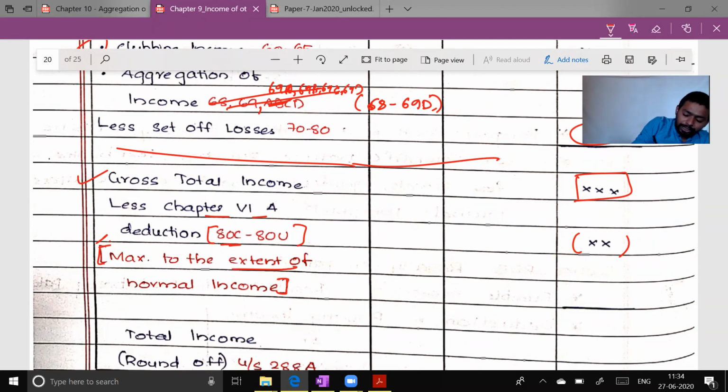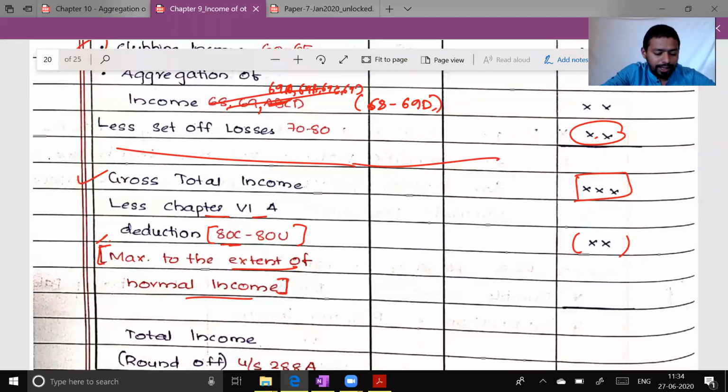Do you understand this particular point? Please tell me yes or no about this point. Chapter 6A deduction can be subtracted only against normal income and not special income. Do you understand this sentence? Hello guys, you there?